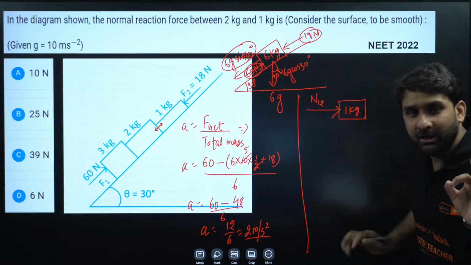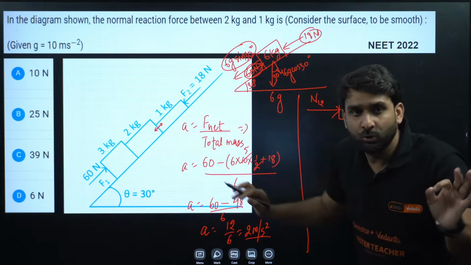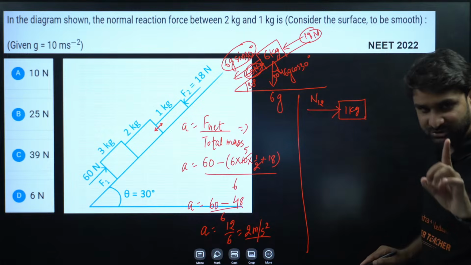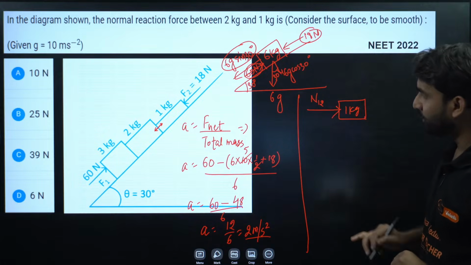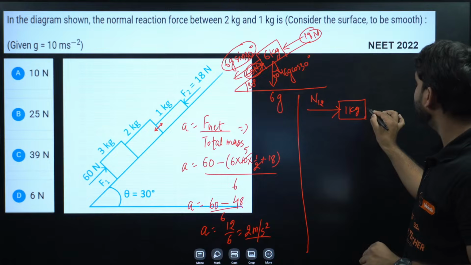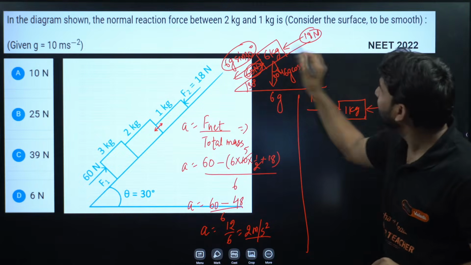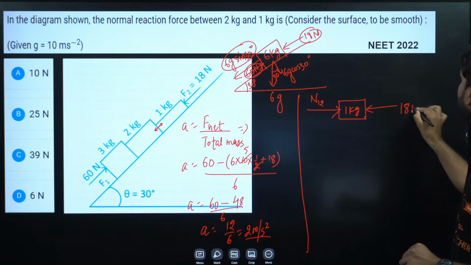Normal force acting on 1 kilogram due to 2, so we can write here N12. Is it clear? And one more thing. Now, can you see here on this block, in this direction an 18 Newton force is acting.